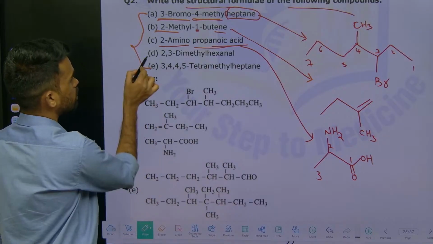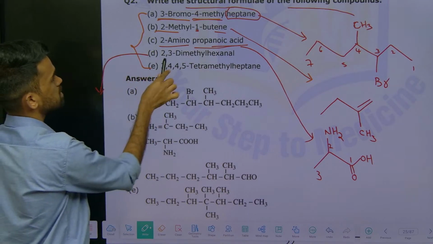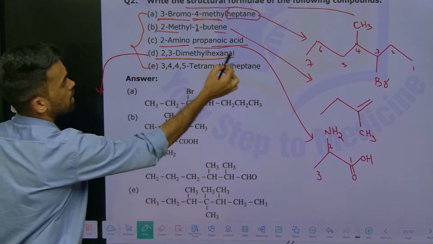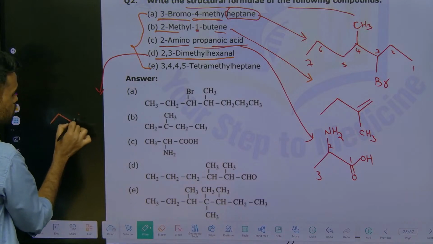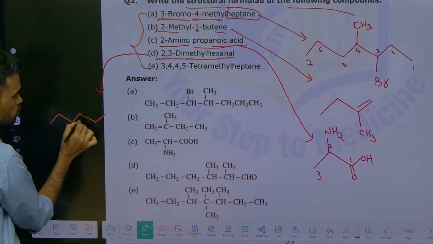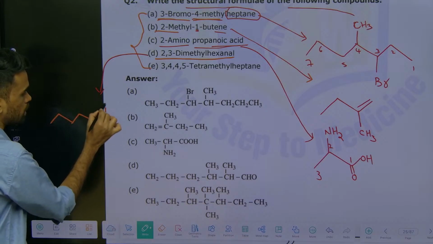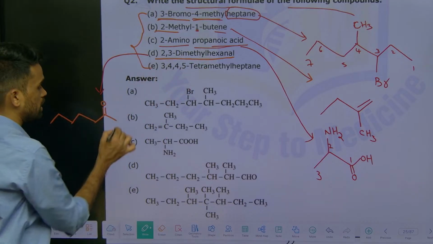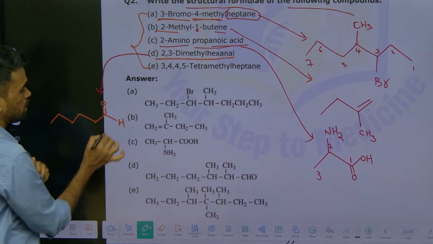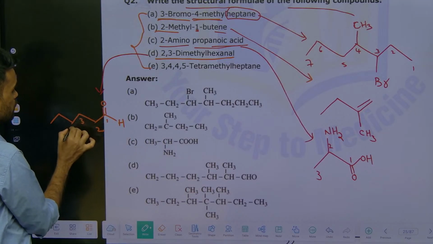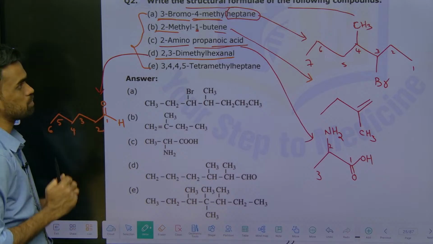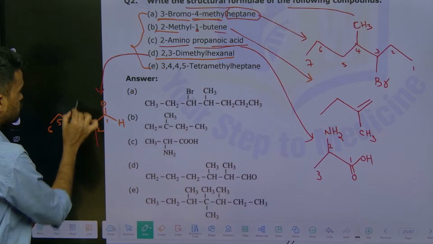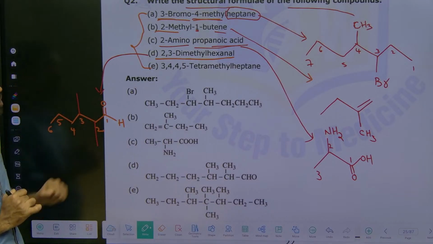Okay. And here we have D as 2,3-dimethylhexanal. So hexanal means it's an aldehyde, hexane, so 6 carbons should be there. Yeah. So 1, 2, 3, 4, 5, 6. The parent chain should contain the aldehyde carbon. So from the aldehyde only we need to number 1, 2, 3, 4, 5, 6, because it is the principal functional group. And next, 2,3-dimethyl. So at the second position 1 methyl, at the third position another methyl. Yeah. This is how you need to draw the structure for D.